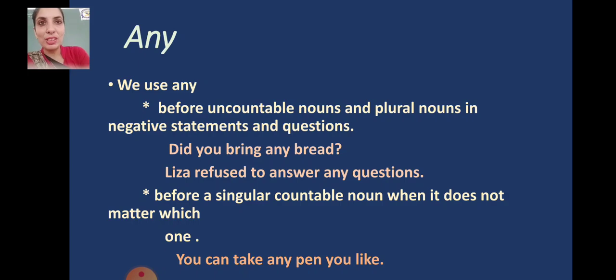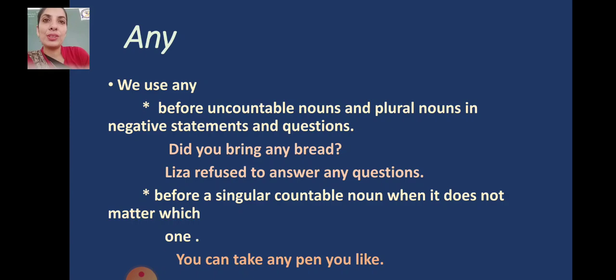Some is used in positive sentences before plural and uncountable nouns, and any is used before countables and uncountables and plural nouns when the statements are questions and negatives. How is it?